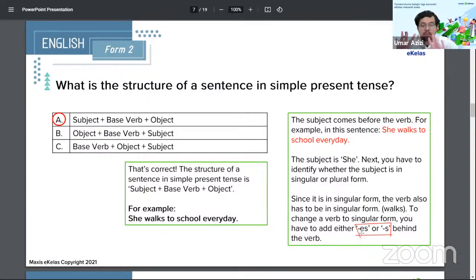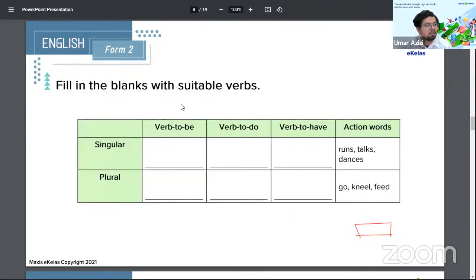Write down simple present tense, subject, verb, object. All right. Okay. Now, fill the blanks with suitable verbs. Singular, verb to be, verb to do, verb to have, and action words, run, talks, and dances. Plural, verb to be, verb to do, verb to have, and action words, go, kneel, and feed.